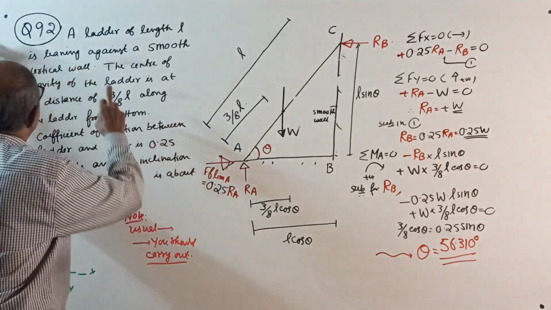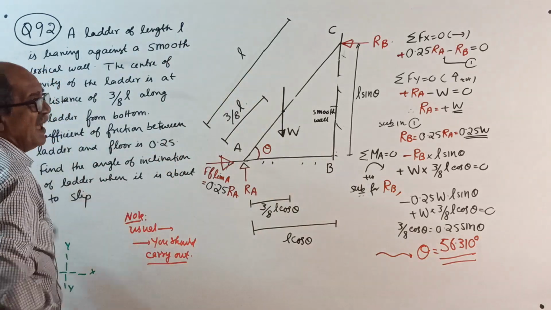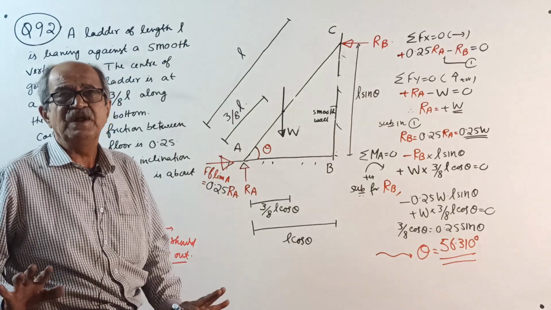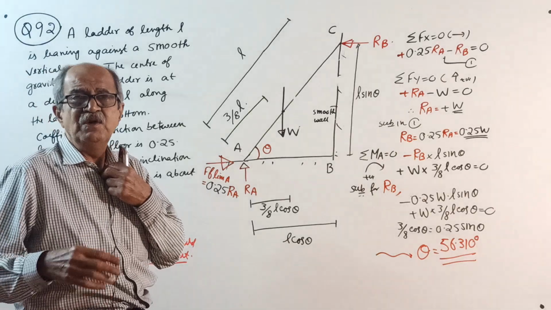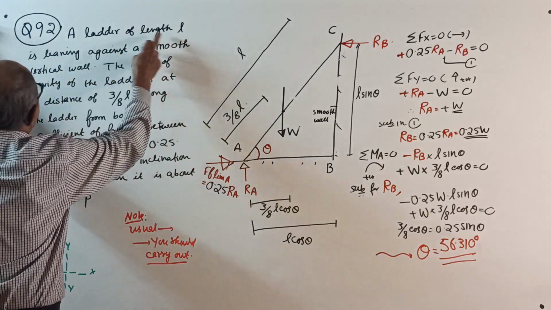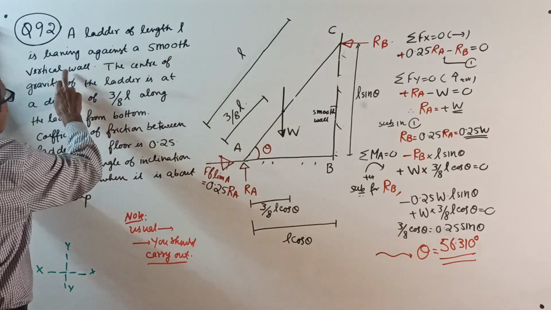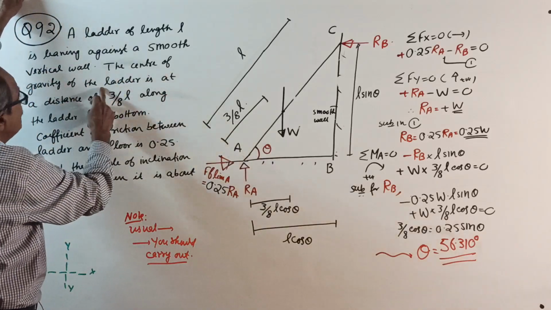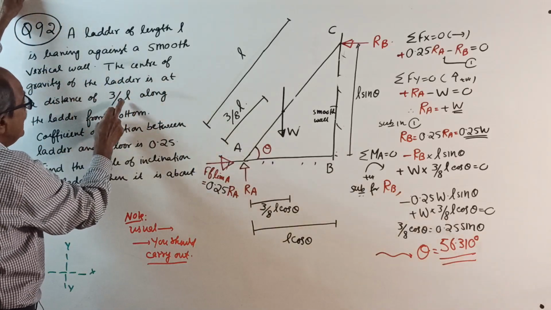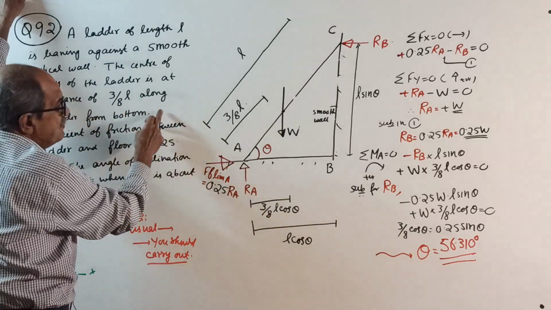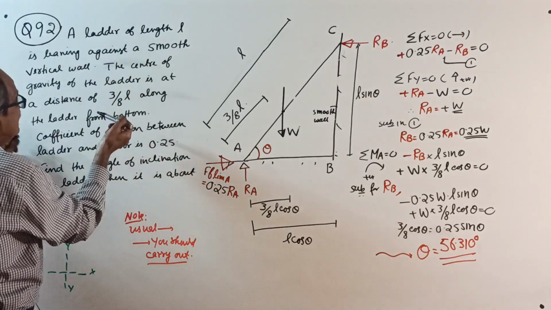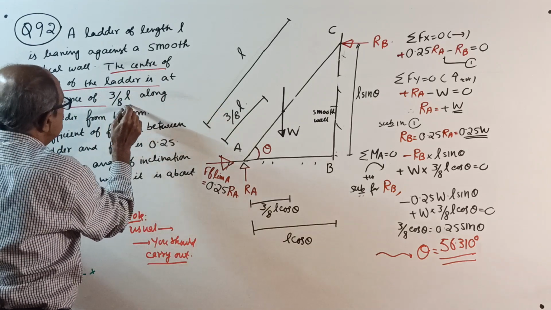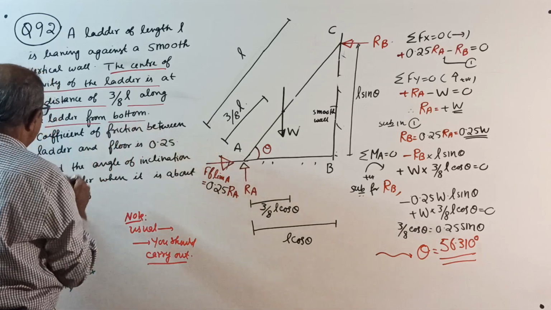So, a ladder of length L. I try to solve maximum questions in terms of bookwork type, WL, so that the concept is more clear. When a numerical is there, I try to give it as an exercise for you. A ladder of length L is leaning against a smooth vertical wall. The center of gravity of the ladder is at a distance of 3/8 of L along the ladder from the bottom. Be careful, this is an important statement. This I already told earlier.